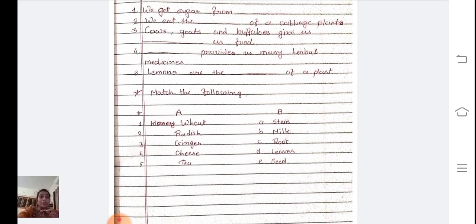Fifth one. Match the following. A. Column A and column B. In column A, wheat, radish, ginger, cheese and tea. In column B, steam, milk, root, leaves and seed. So first one, wheat. Which is the correct match for wheat? Yes, it's a seed. E. Seed. Radish. Radish is a root.